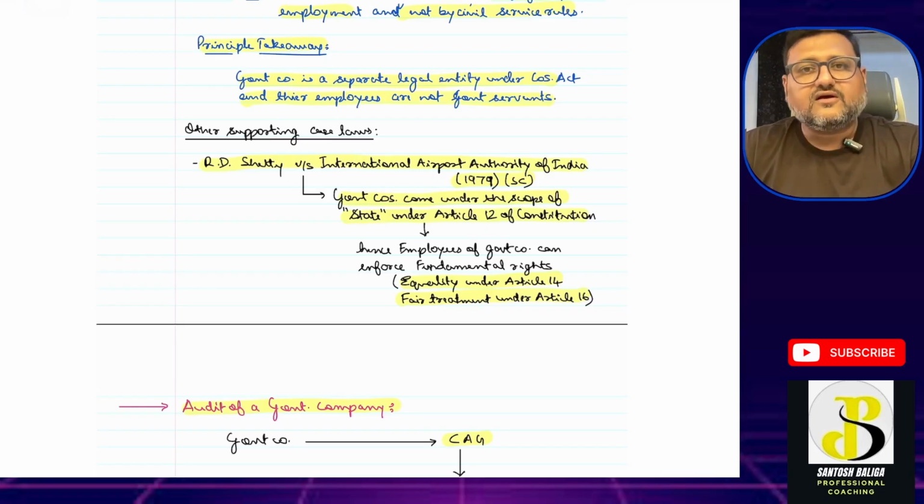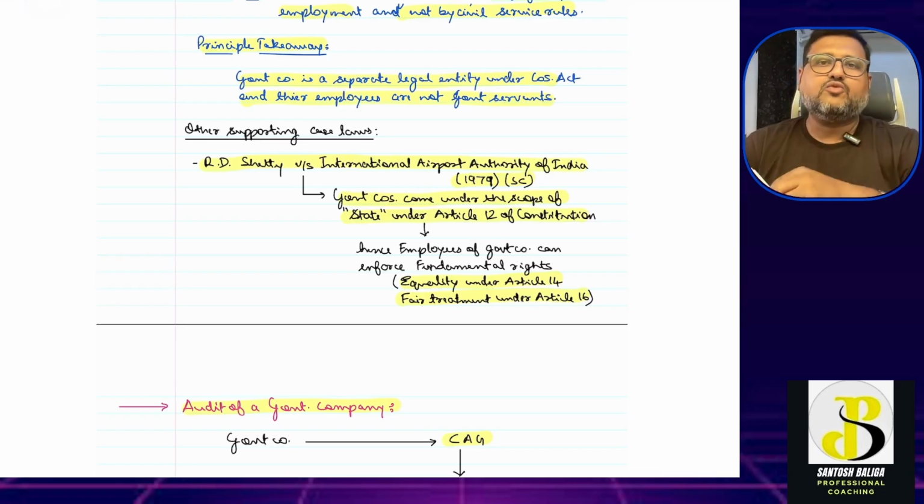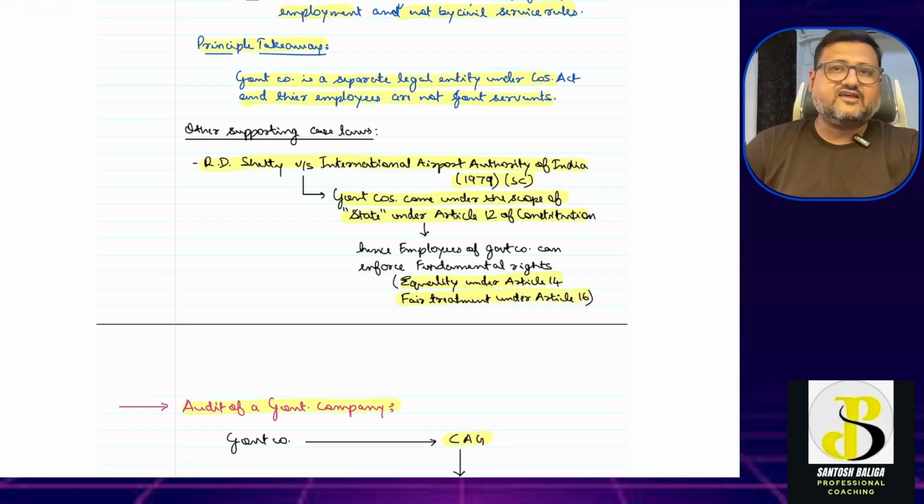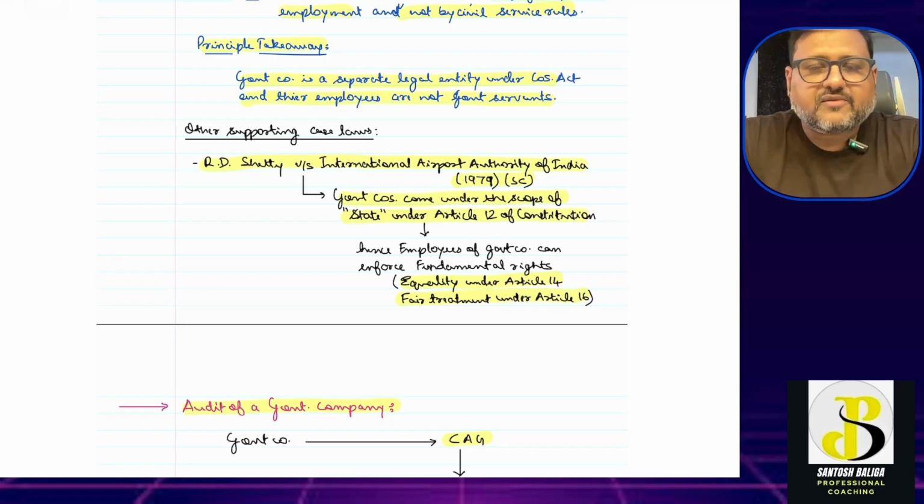Then it is placed in the AGM. After the AGM, within 3 months, it has to be laid down in both houses of parliament or both houses of state legislature, as the case may be, and that's it. That's the government company for you.